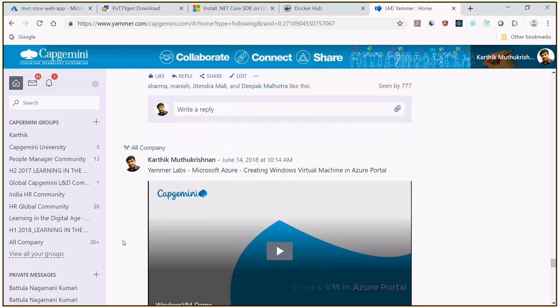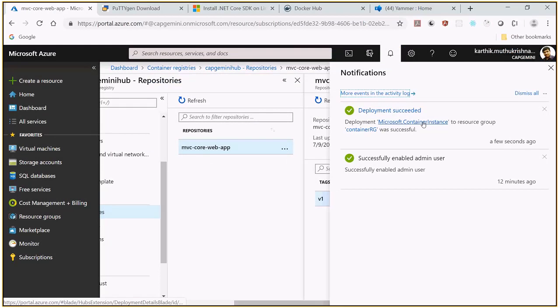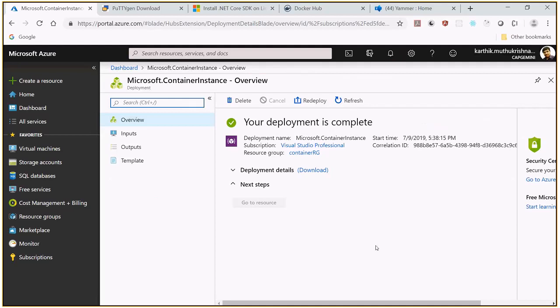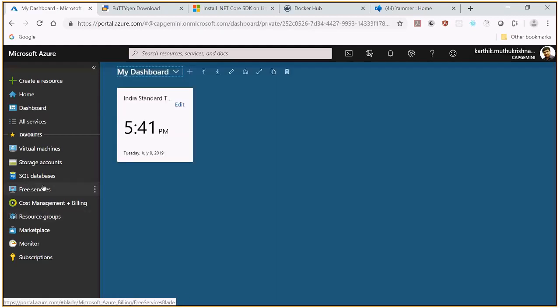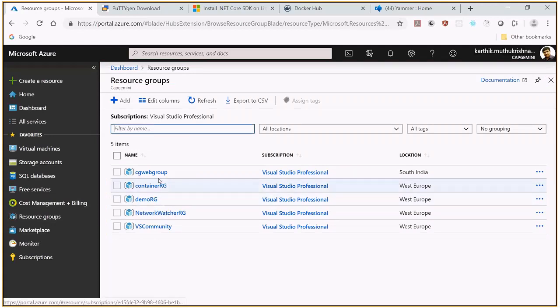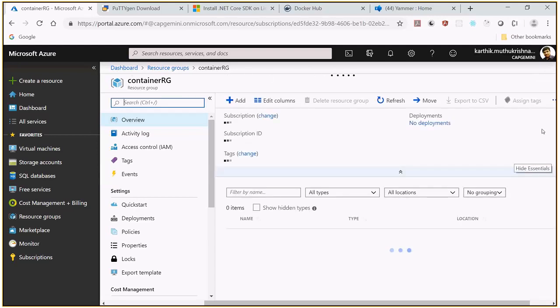Okay, meanwhile, I'll just open and see if that is done. Yes, it's done. Let me open the container instance. Okay, the deployment has been done. Let me refresh. Okay, wait a minute. Resource groups. Okay, that is Container RG. In this Container RG, look at what has been created.